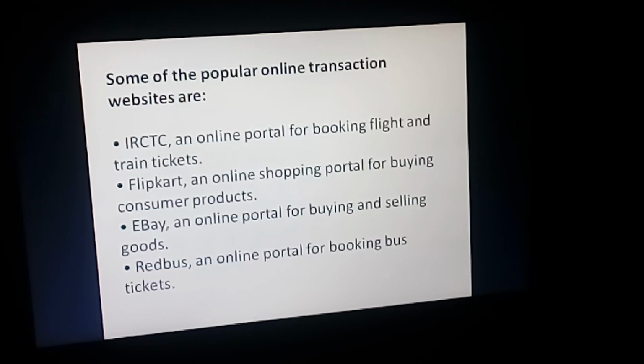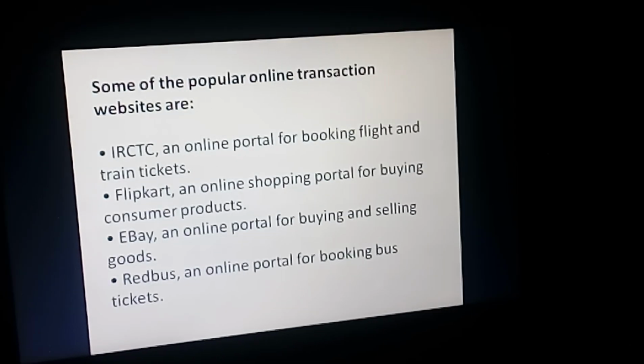Some of the popular online transaction websites are, the first one is IRCTC, that is an online portal for booking flight and train tickets. Means you can book the tickets of train and flight with the help of this IRCTC website. The second one is Flipkart. It is an online shopping portal for buying consumer products. Means with the help of Flipkart you can buy different products online.